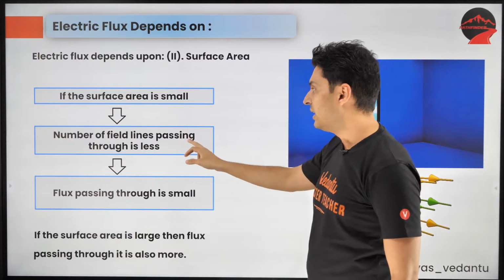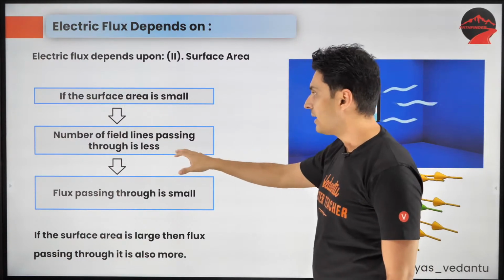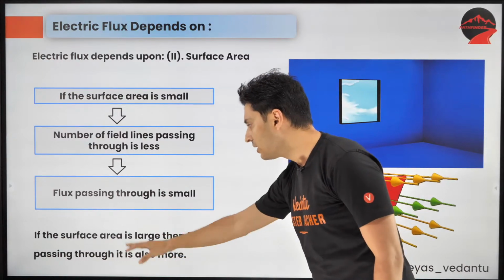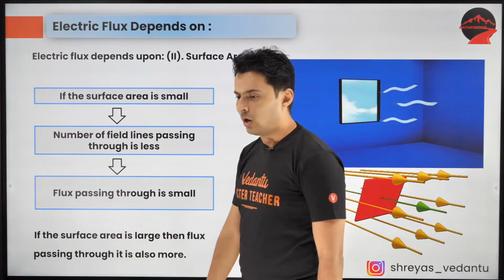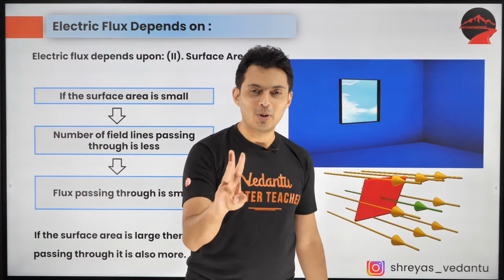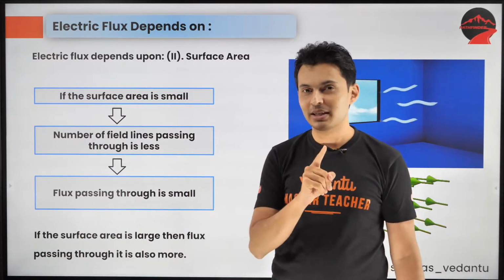Yes, so the number of field lines passing is less if the area is less, so the flux is also small. If surface area is more, then the flux is also more. All the warriors are understanding this? And there is a third thing, the flux depends on one more thing, guys.